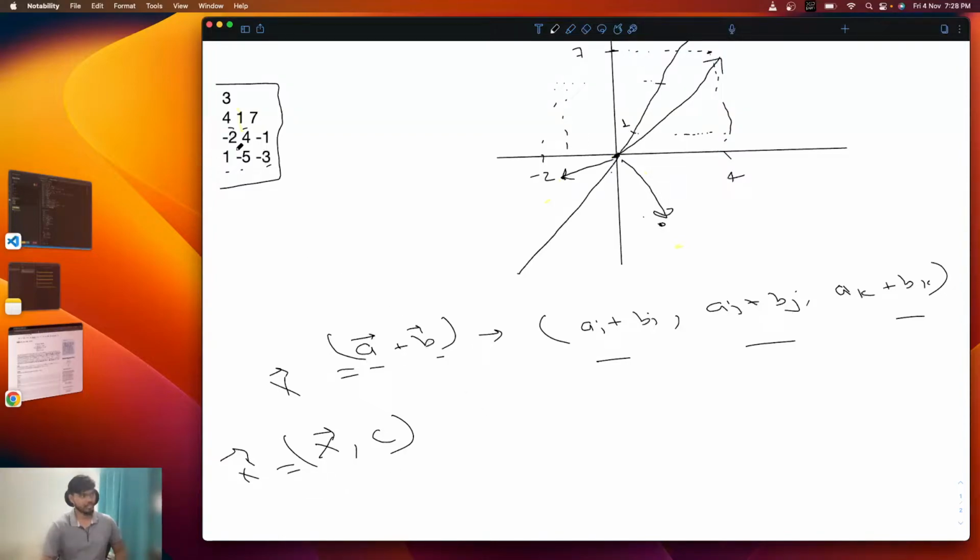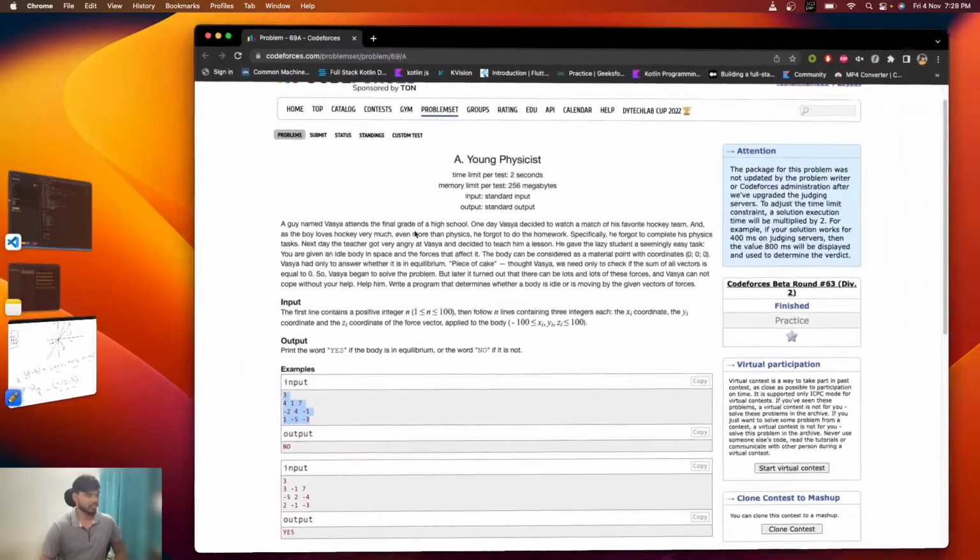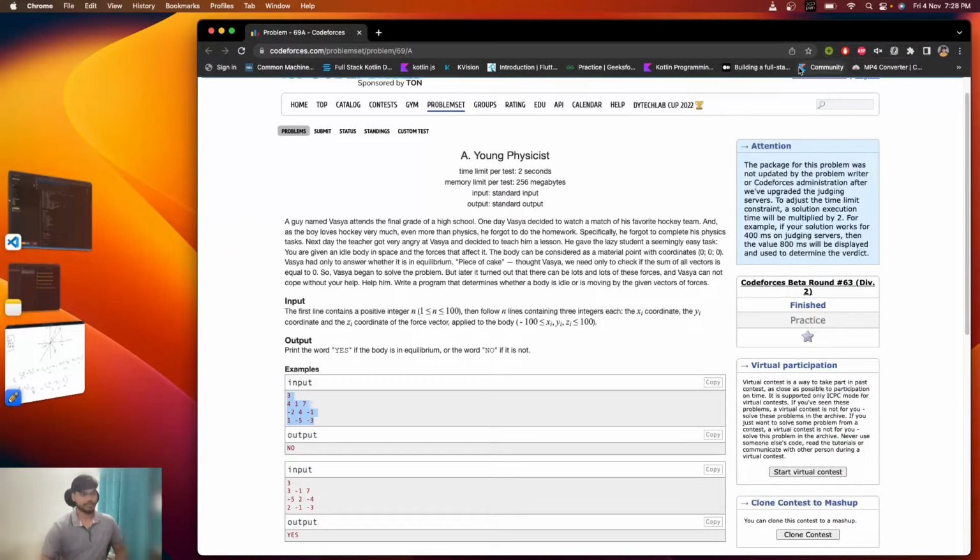Similarly you will add all the given vectors, and if the x, y and z of your resultant vector, final vector, are 0, all the values are 0, then only your body will be at rest, otherwise it will move in some direction. So how will you do this? Let's go to the code.